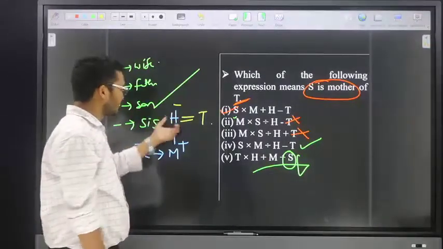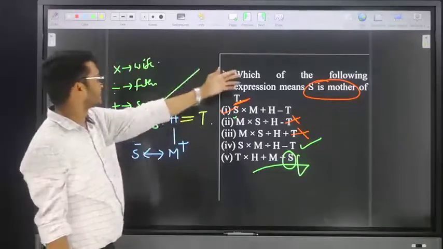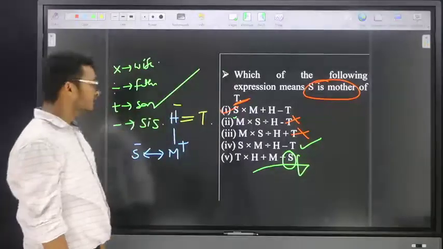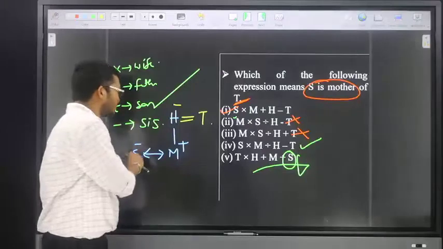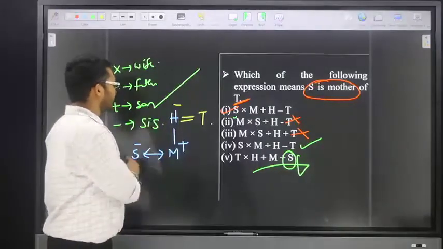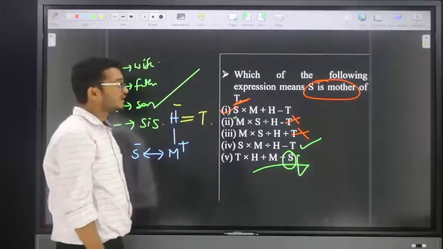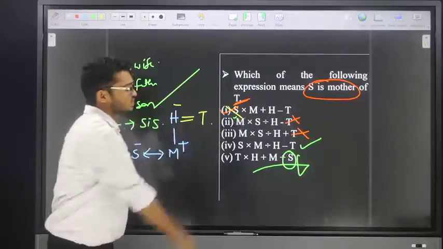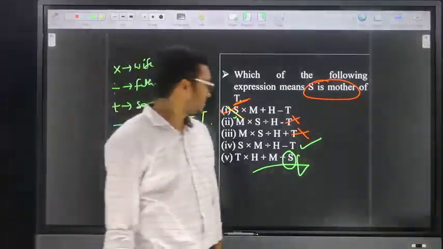How S is linked to T means we are not able to conclude S is mother of T. In this case, how S is linked to T means there is a chance of nephew's wife. That means for option number one, there is no chance. If option number one is no chance, then the simple answer is what?